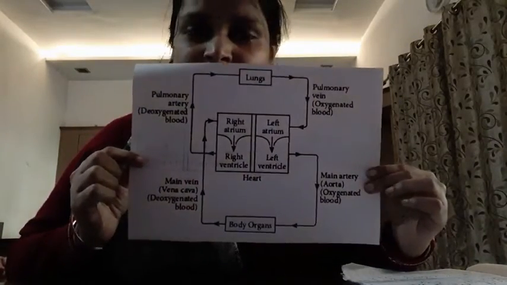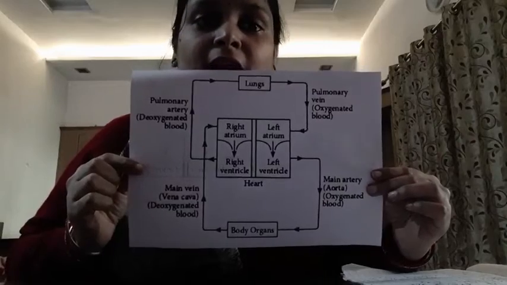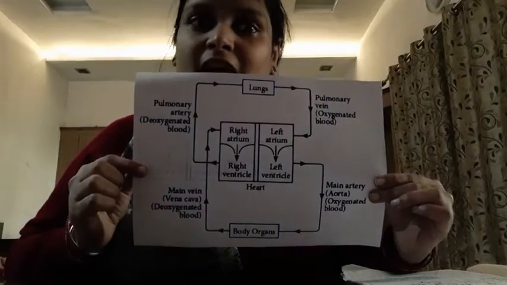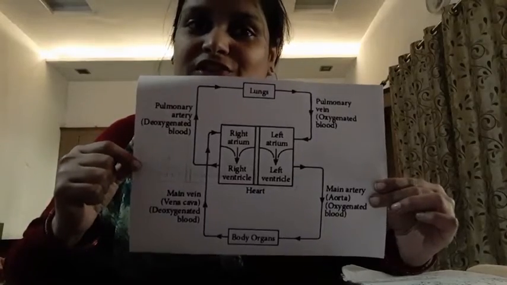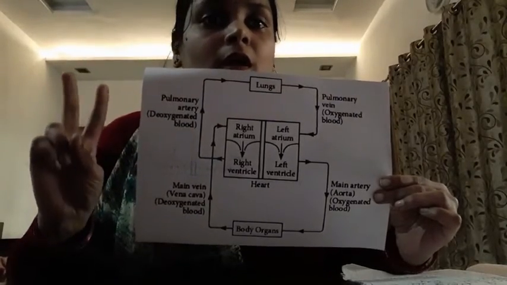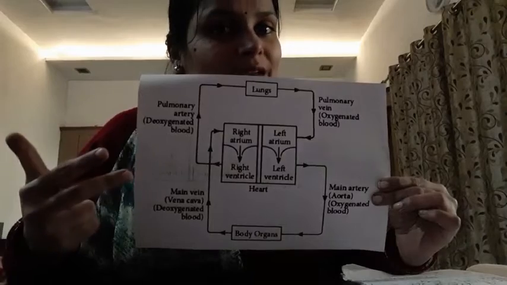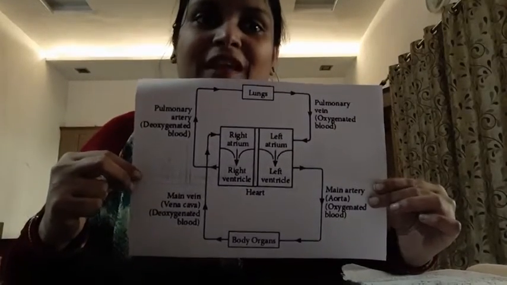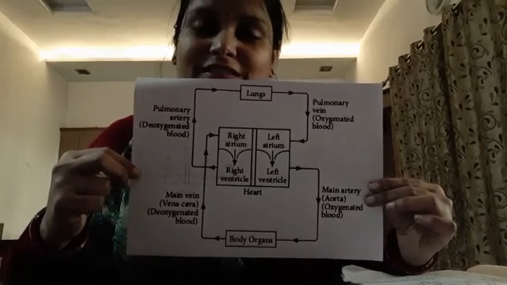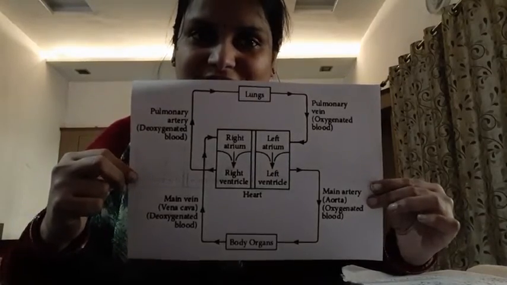So you can easily see that our blood is visiting our heart twice. This kind of circulation, where the heart gets blood twice, is referred to as double circulation. So our circulatory system is of the double circulation type. This is the simple functioning of our heart.